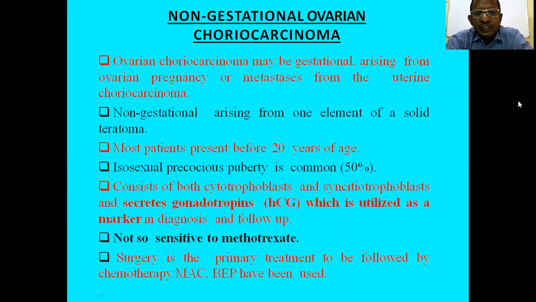So mostly the patients are before 20 years of age, a younger age group, and isosexual precocious puberty is common in about half of the patients. And it consists of both cytotrophoblast and syncytiotrophoblast, and secretes gonadotropin, hCG, like that of gestational choriocarcinoma. hCG is also a tumor marker in non-gestational choriocarcinoma, but it is not sensitive to methotrexate, unlike gestational choriocarcinoma, which is sensitive to methotrexate.